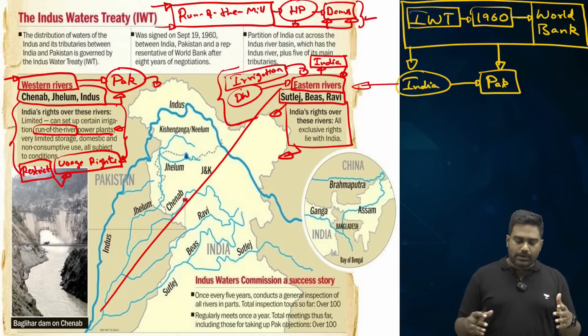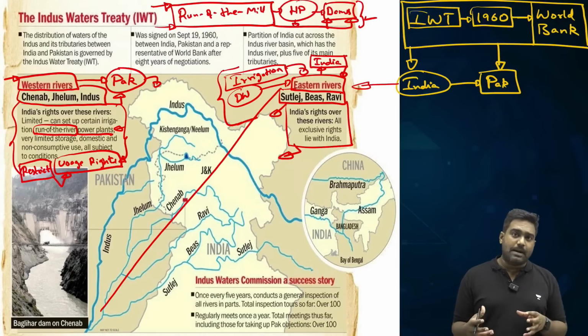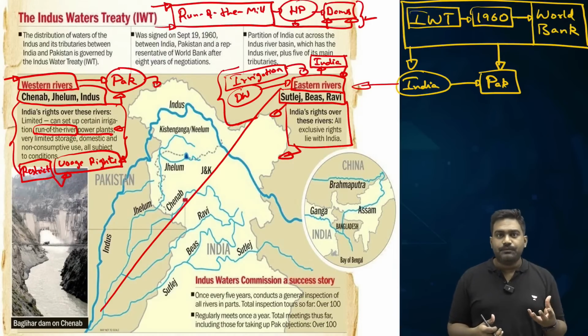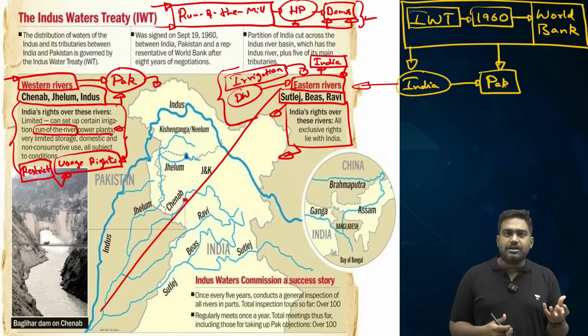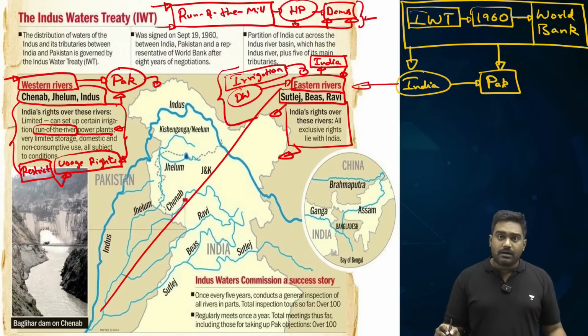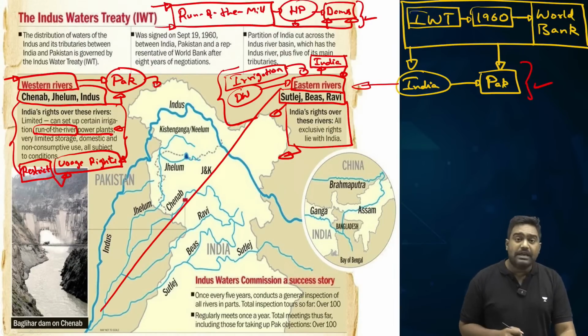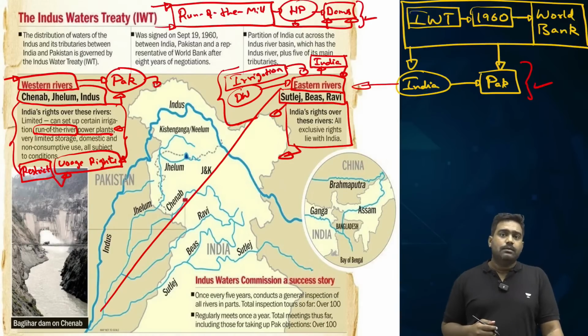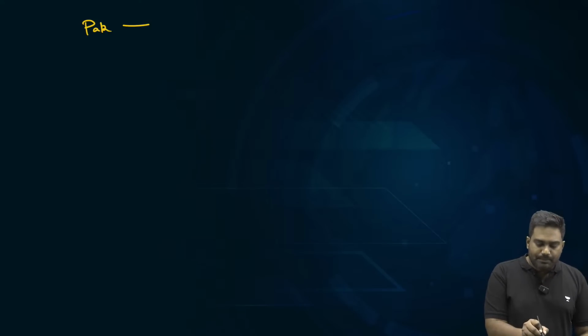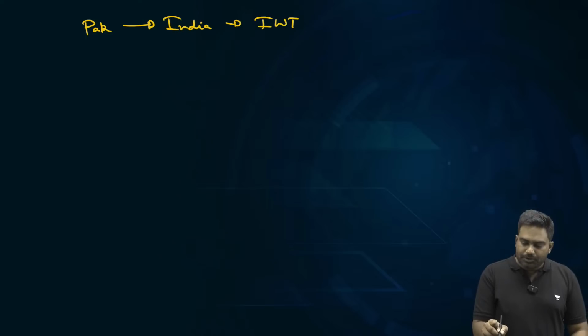So overall, if you look at the water distribution between India and Pakistan, Pakistan has an advantage. Pakistan gets a slightly higher share than India, and India agreed to it purely out of goodwill, as a goodwill gesture, keeping in mind the long-term interests of India, because we did have a need for friendly relations with our neighboring countries. So this is the story about Indus Water Treaty. But however, Pakistan has been repeatedly creating problems for India with regard to Indus Water Treaty.